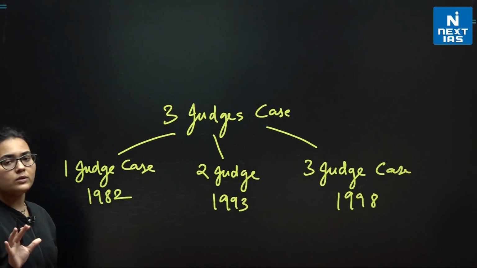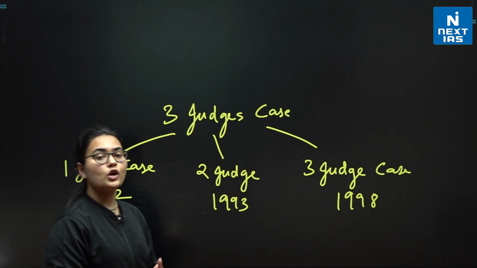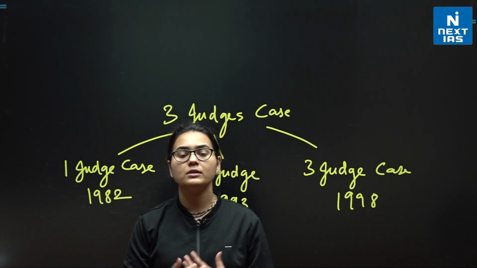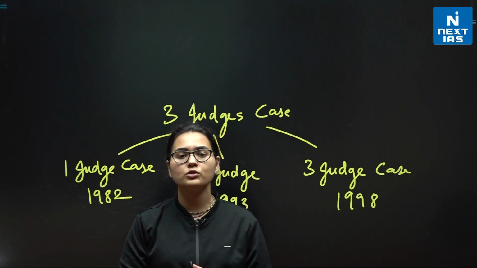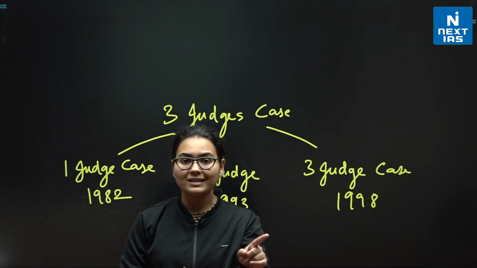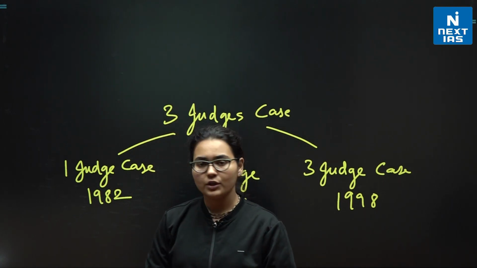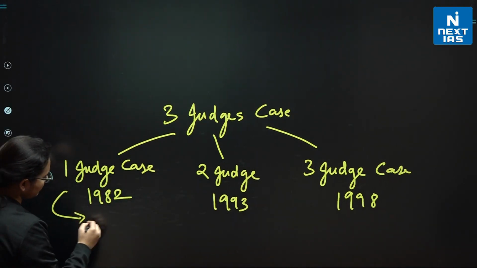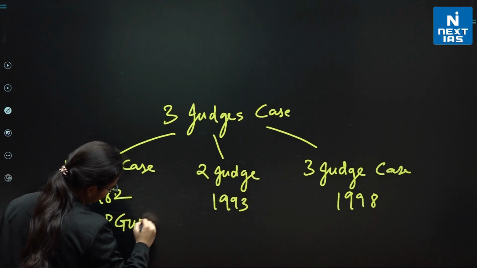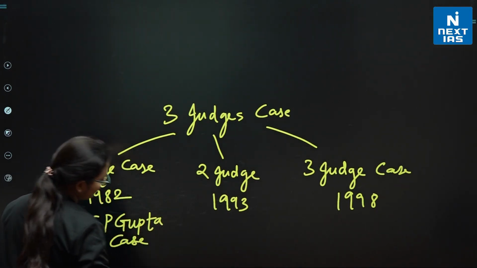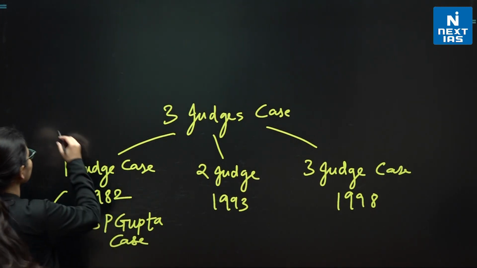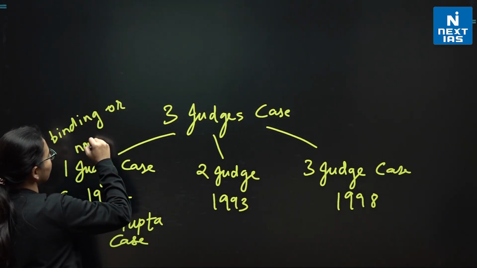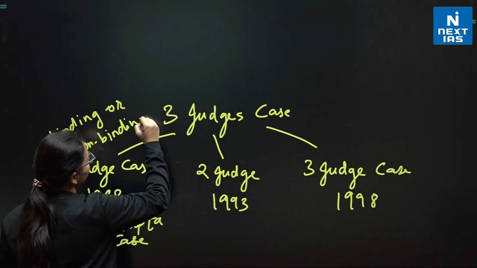Now, be careful when you listen to this particular discussion. In the first judge case, it was not confirmed whether the opinion shared by the collegium, the group of people, to the president for the appointment of the Supreme Court judge or the transfer of the High Court judge, would be binding or non-binding. So that was not clear at all. This is also called the SP Gupta case. So the question was whether binding or non-binding. I hope this is clear to you.